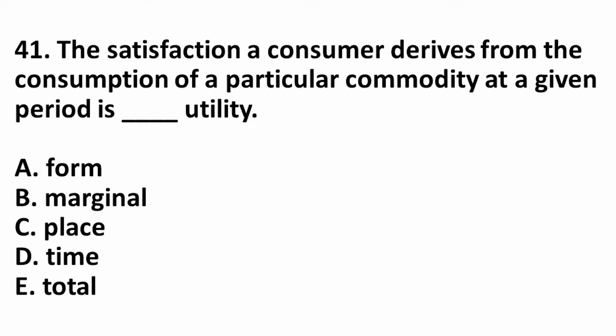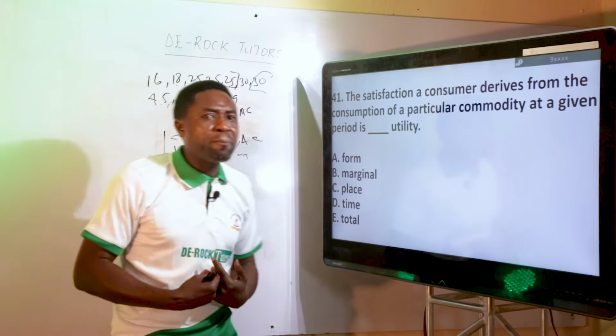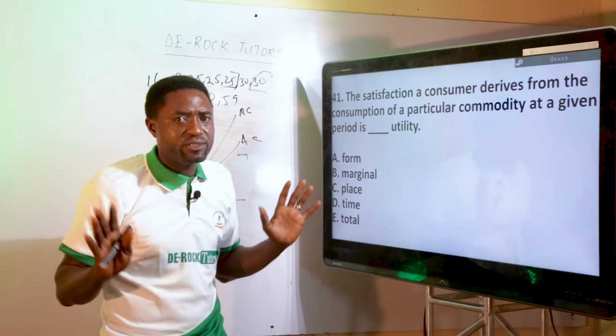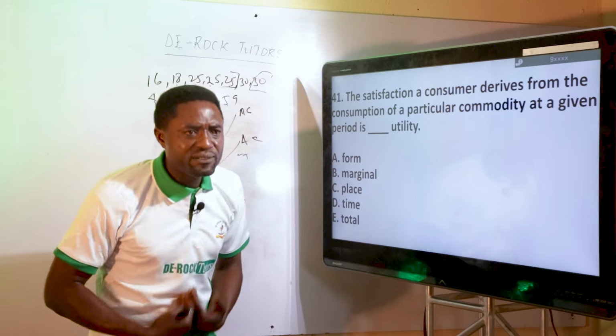41. The satisfaction a consumer derives from the consumption of a particular commodity at a given period is dash utility. What do we mean by utility? Utility is the power of a good to give satisfaction. It's as simple as that.